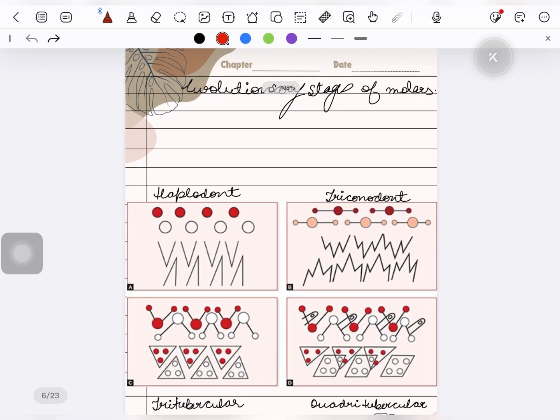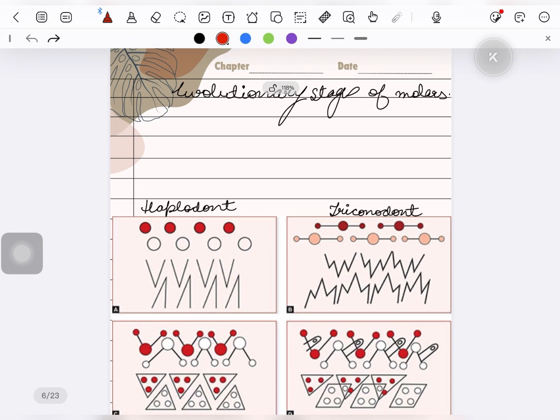Next topic is evolutionary stages of molars. The first type is haplodont. In this case, the type of tooth is the most simple structure. Only these conical shaped teeth are present. There is no occlusion as such. We will not call it occlusion.